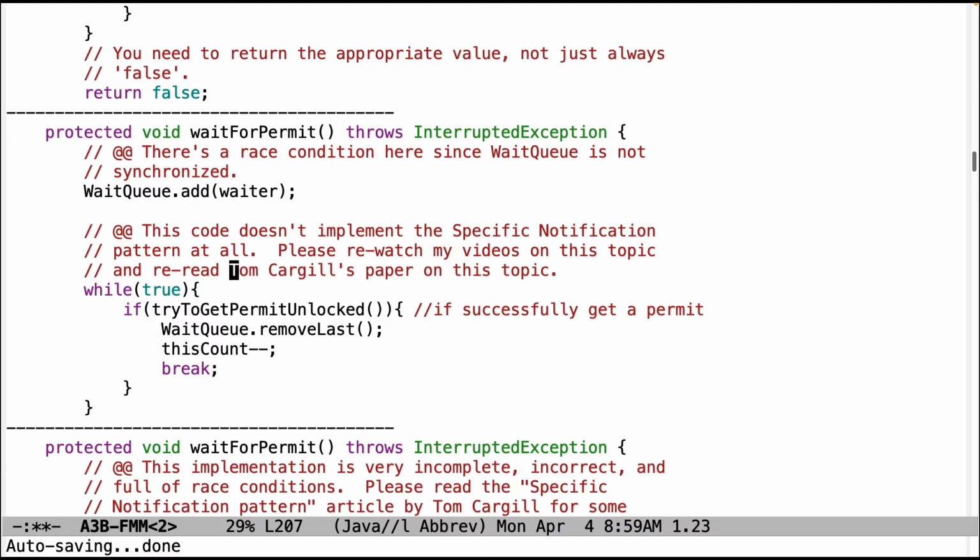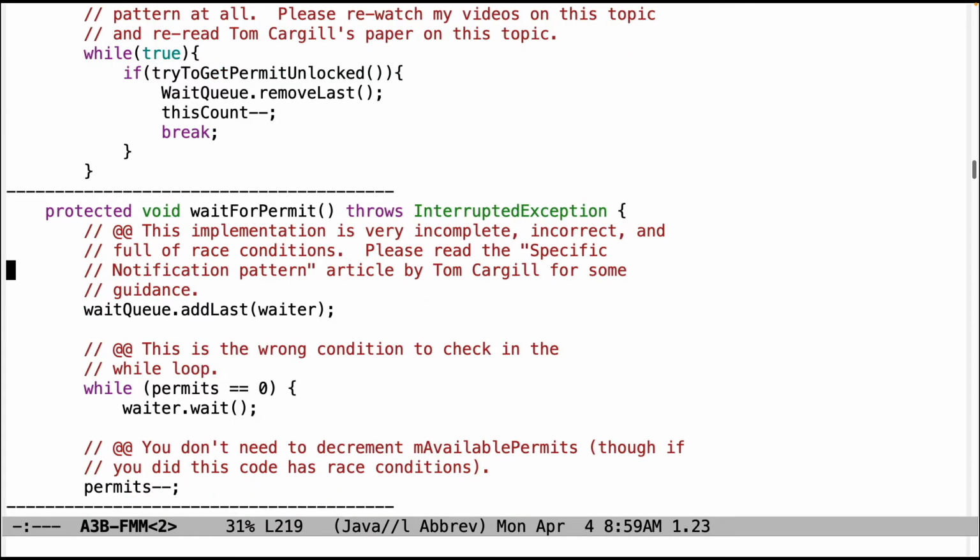So all kinds of problems here. I'm going to walk through most of the ones that I saw that were an issue and try to help explain what's wrong and give you some hints on how to fix it. So first of all, there's a race condition here. Since the wait queue is not synchronized, there should be synchronization. Synchronization is very tricky. That's why you need to read the Tom Cargill article and also watch my video that walks through this stuff. It explains kind of how you nest the synchronization blocks. This code doesn't implement the specific notification pattern at all, so please rewatch my videos and reread Tom Cargill's paper. I'm just not sure what's going on here, but it's wildly inadequate. So I'm not going to try to debug that one because it's just so incomplete.